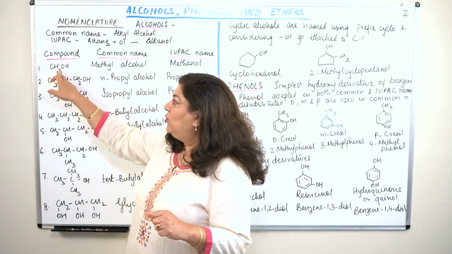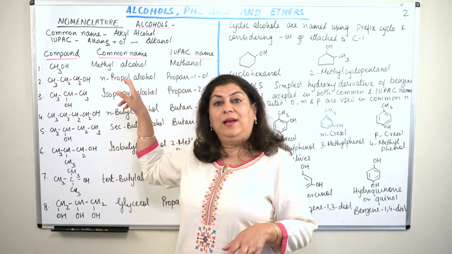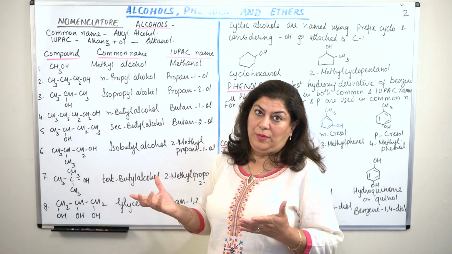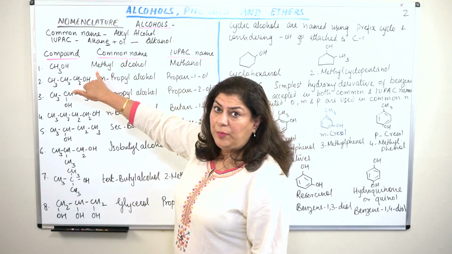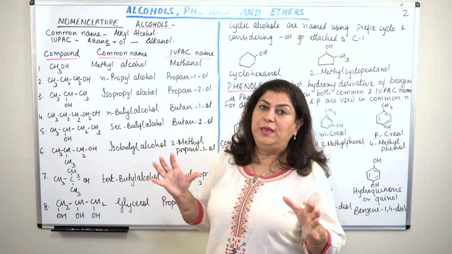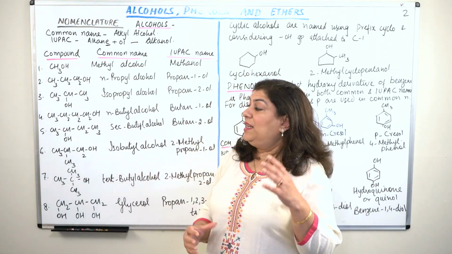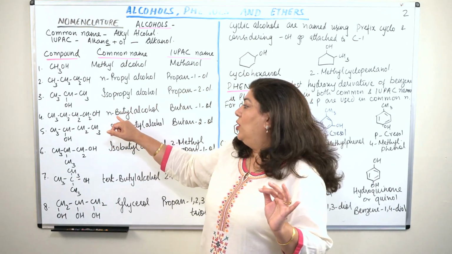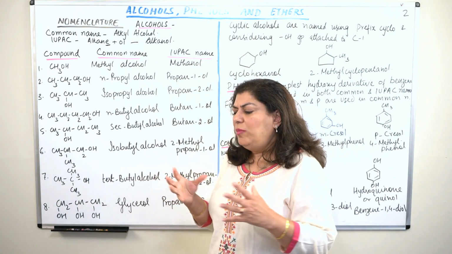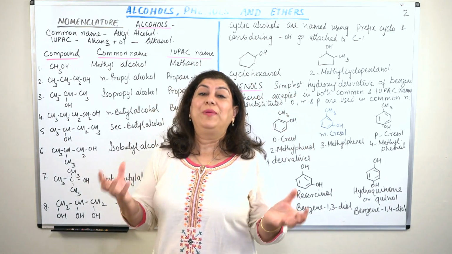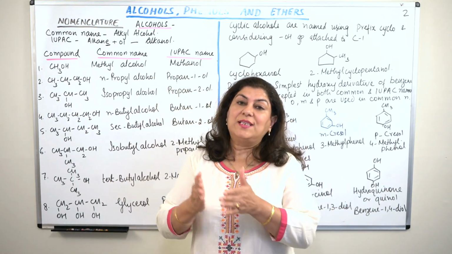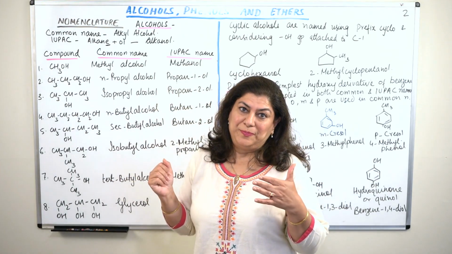If this was the ethyl group, it would have been called ethyl alcohol. If it was a propyl group, it would have been called propyl alcohol. So the alkyl group and the word alcohol are added normally in common nomenclature. There are many other variations like iso, normal, secondary. We'll come to those terms later. So common nomenclature can appear to be more complex because it does not follow a very set sequence of rules.